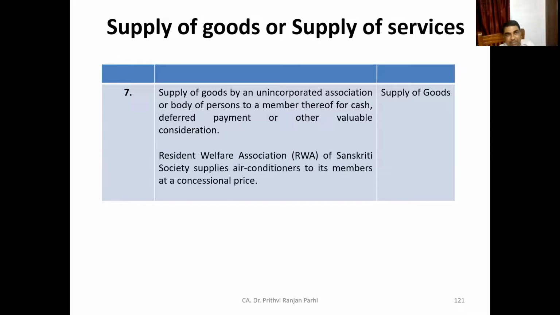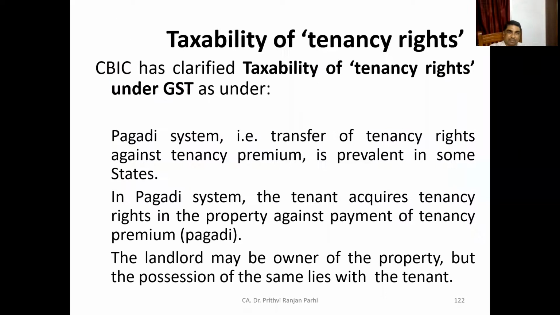Supply of goods by an unincorporated association or body of persons to members for cash, deferred payment, or other valuable consideration. For example, in an apartment, there might be a resident welfare association, and it supplies an air conditioner to its members at a concessional price. So this kind of situation will be treated as supply of goods, right? Because goods are in fact supplied. Hope it is clear up to this.